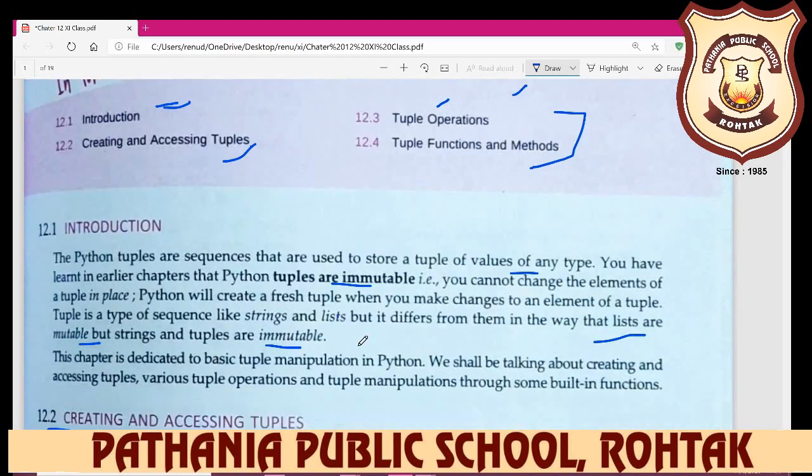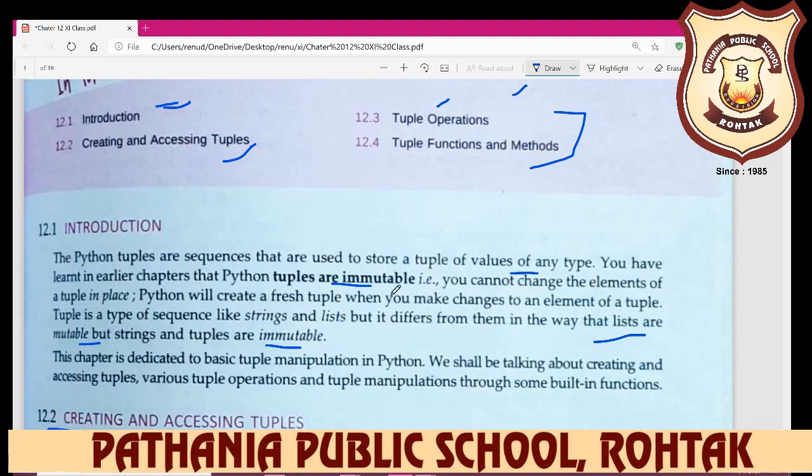What is a tuple? Tuples are the sequences that are used to store a tuple of values of any type. You can store integer values, floating values, character values, and mixed values. One value is an integer, the second is a float, and the third one is a string. You can input it like this.